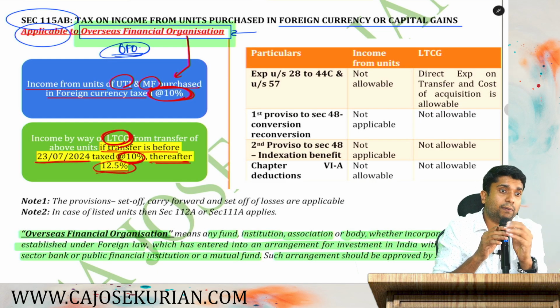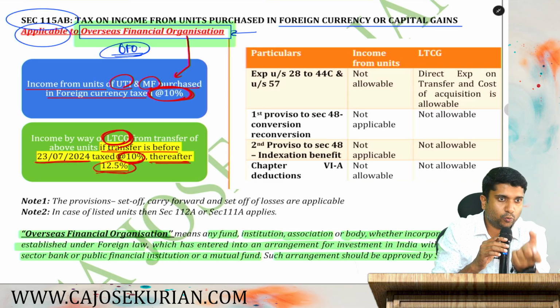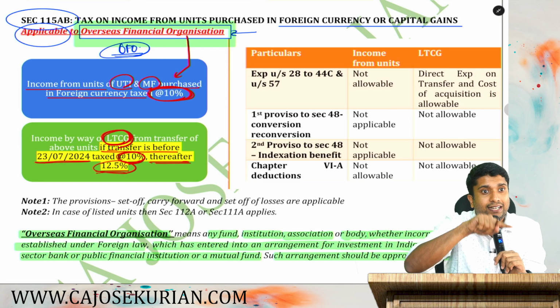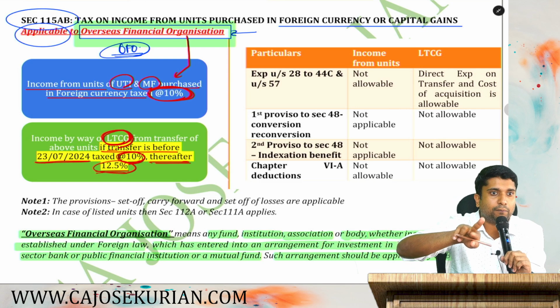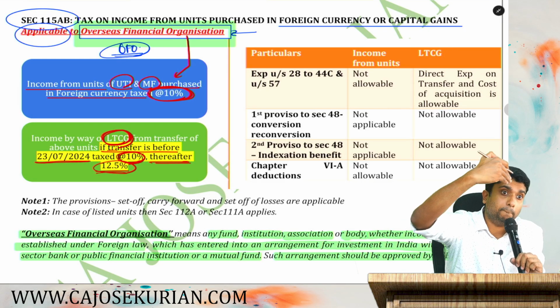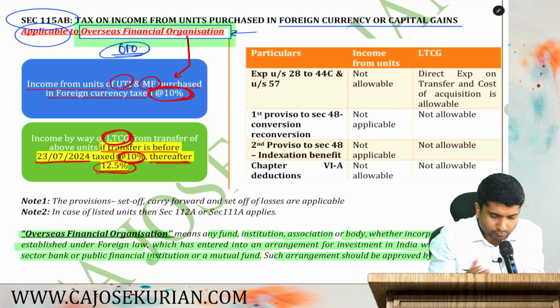How about long-term capital gain on transfer of those units? If the unit is getting transferred, all the long-term capital gain will be subjected to either 10 or 12.5%, depending upon the date of transfer, under section 115AB. Are you with me? So that is all about OFO.